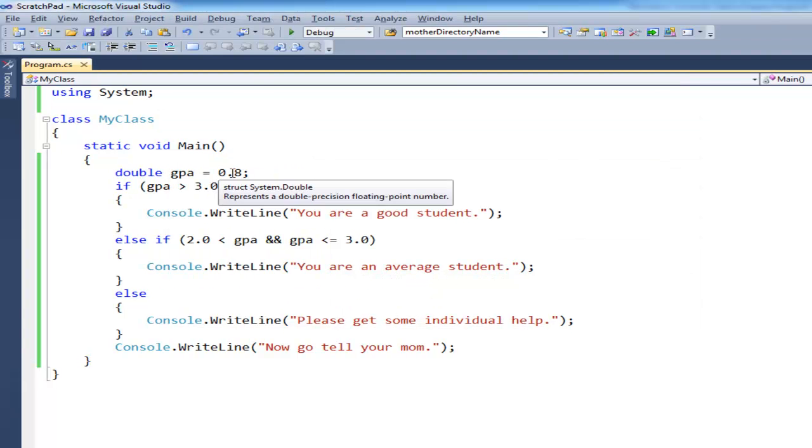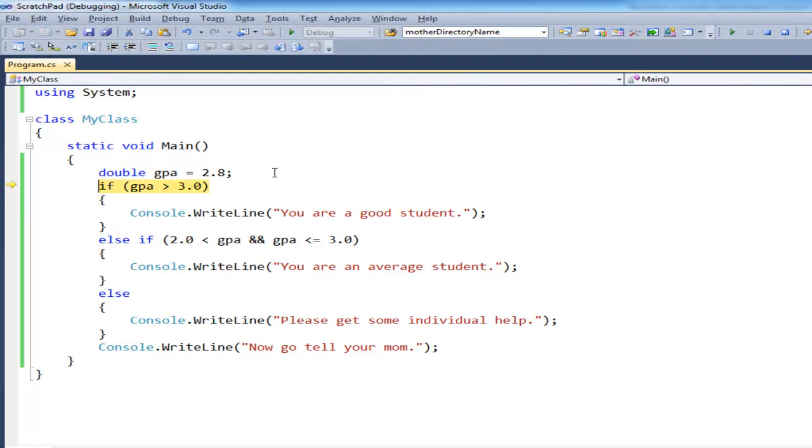Just to make this interesting, let's set this at the 2.8 again. F11. So 2.8 is not greater than 3.0, so we skip that one, but 2.8 is greater than 2.0 and less than or equal to 3.0. So this is the one we choose. You're an average student. Notice it skips over the else though.